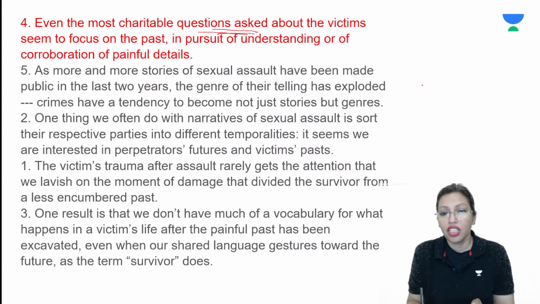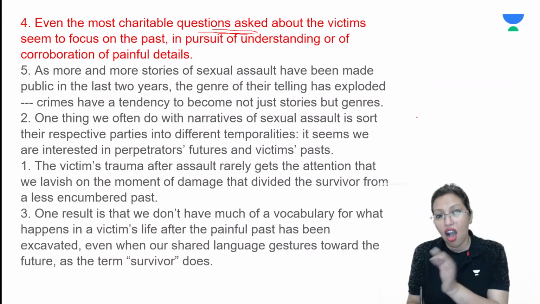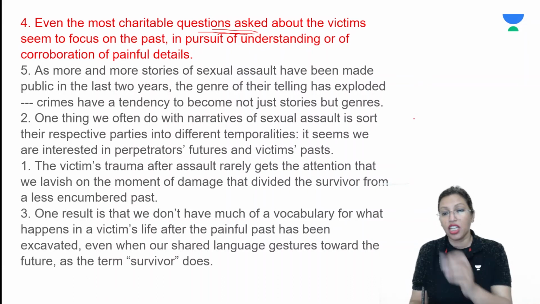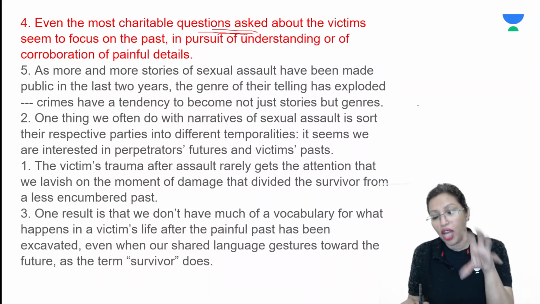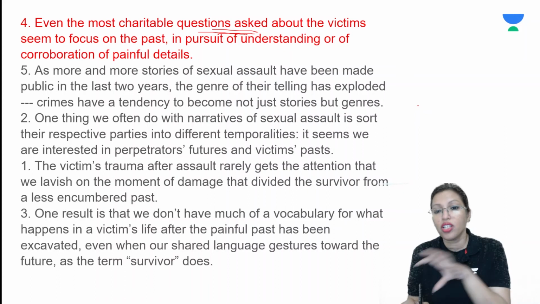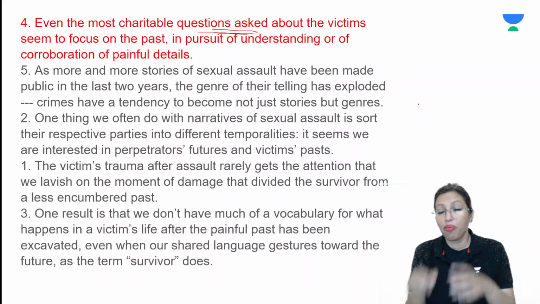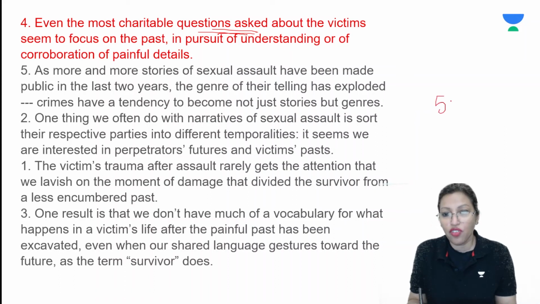So here the idea is what happens after the assault. That is what we are discussing: what happens to the victim's life after the assault is not much discussed, but it should be. So 5, 2, 1 and 3 is my arrangement, and sentence number 4 is the odd one out.